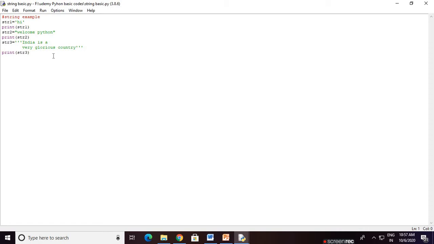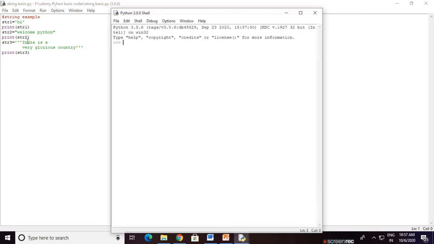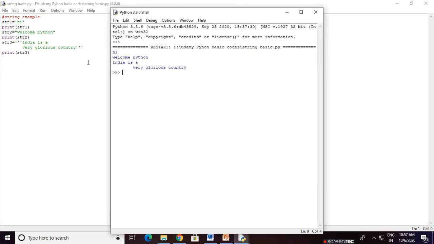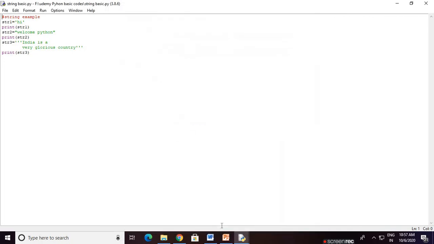Why do you require a triple quote? If we write a string on multiple lines, then we use the triple quote. If you observe, these are two lines: India is a, and another line, very glorious country. Then we are printing that. Now, to execute, we press F5. Now it prints hi, welcome Python, and India is a very glorious country.